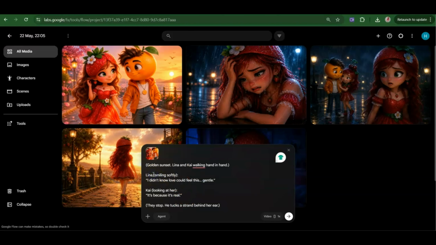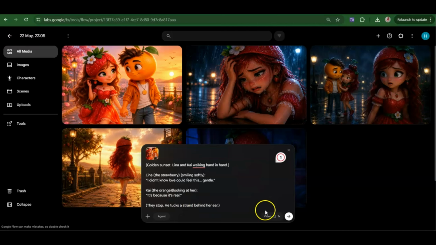Because AI can be funny, just make sure you are specifying. So in front of Lina, I'm going to put in bracket the strawberry, and then in front of Kai, I'll put the orange, just so it doesn't misplace them.